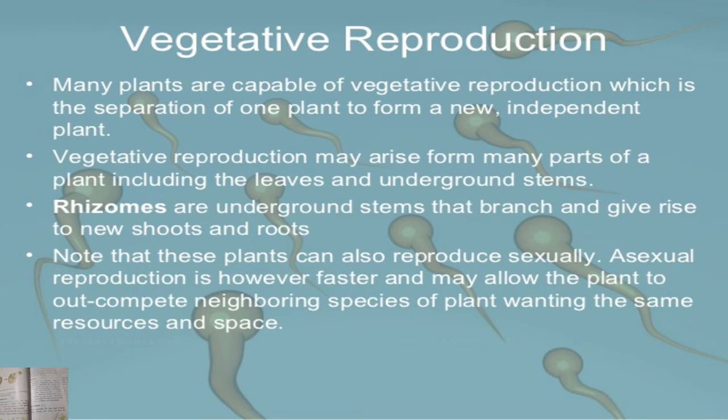So students, vegetative reproduction may arise from many parts of the plant including the leaves and underground stems. Rhizomes are underground stems that branch and give rise to new shoots and roots. Note that these plants can also reproduce sexually. Asexual reproduction is, however, faster and may allow the plant to outcompete neighboring plants wanting the same resource in space. The underground stems of some plants produce buds which grow into new plants.